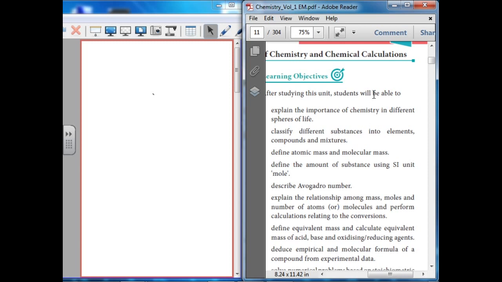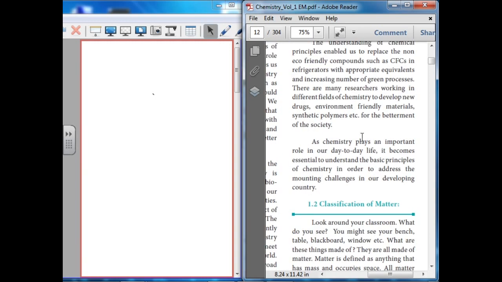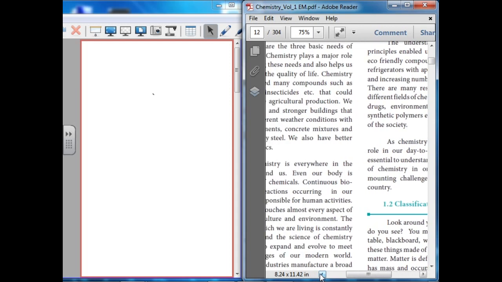Next we are going to enter the lesson, basic concepts of chemistry and calculations. In this lesson, there are some terms we should know, which make it easy to continue studying chemistry. Then chemical calculations: what are the formulas used in the calculations? These are the things we are going to study in this lesson. First, importance. What is the importance of chemistry?